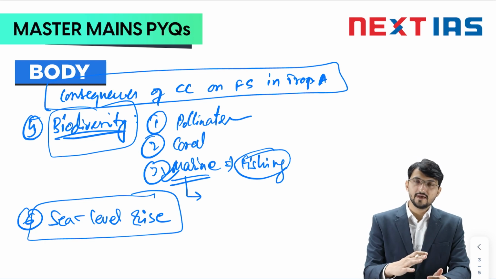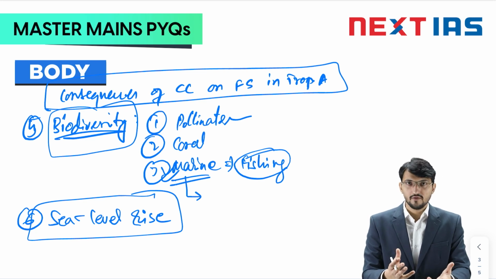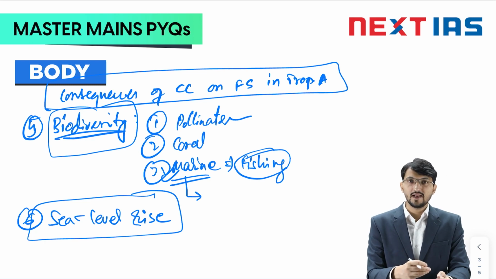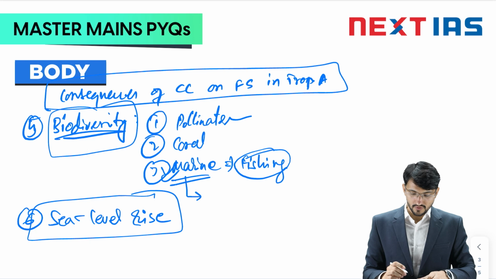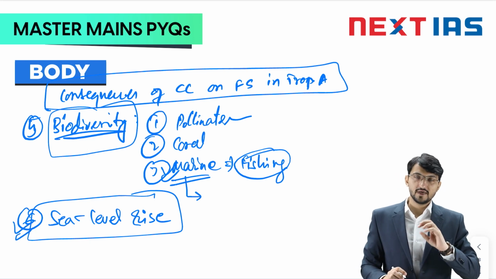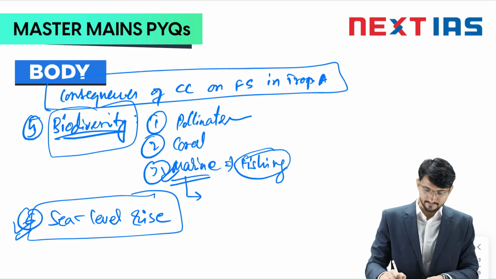The low-lying area of Vietnam, they are very fertile. But because of sea level rise, they have become non-arable. Why? Because the salty water enters the fertile land, it becomes infertile. So you can write the sea level rise and the loss of crop, or let's say arable land. This will impact the tropical countries largely.